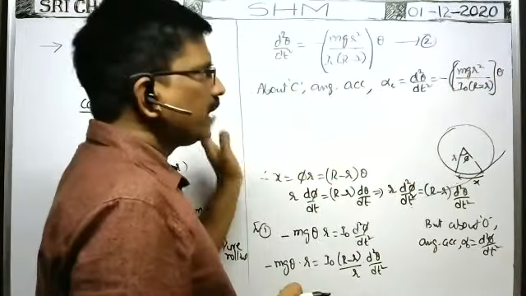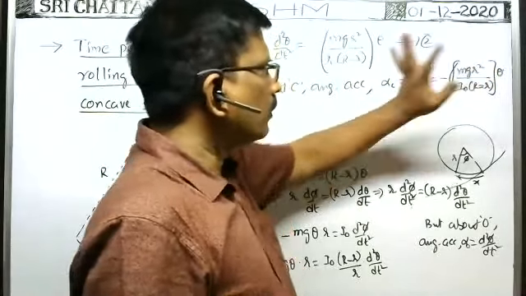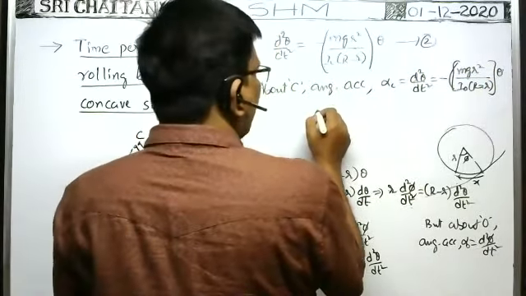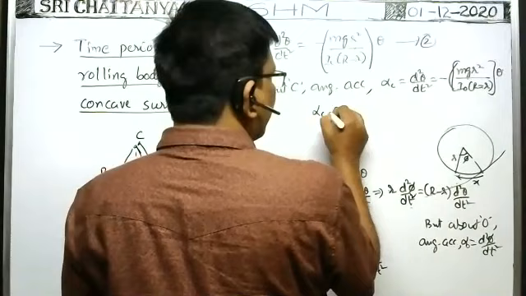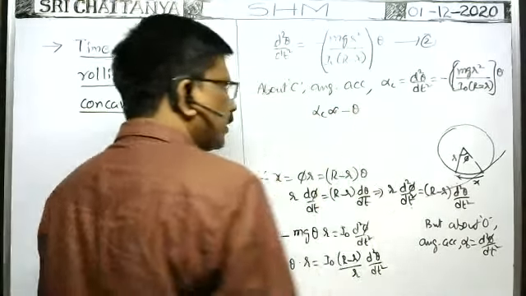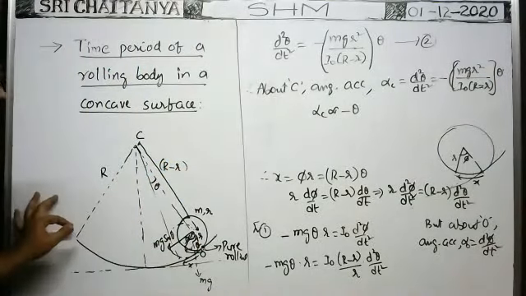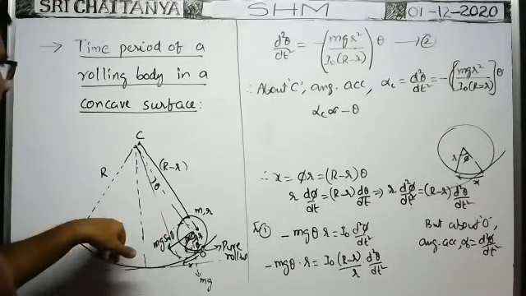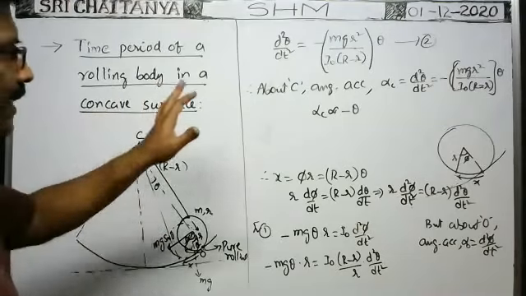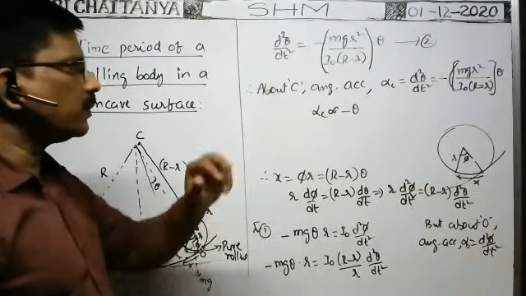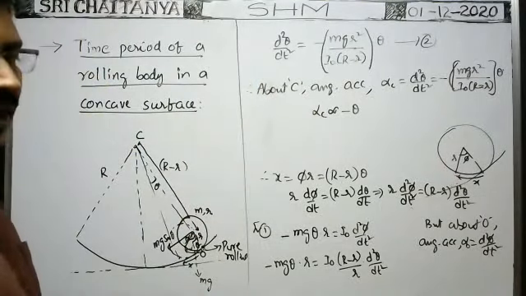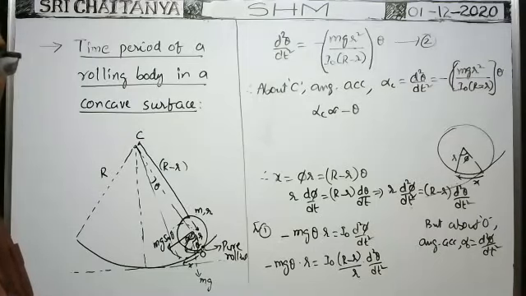For the given system, this is totally constant. That's why we can write angular acceleration alpha C is directly proportional to minus angular displacement. The angular acceleration of this body rolling on the concave or spherical surface about the point C is directly proportional to the angular displacement of the body.